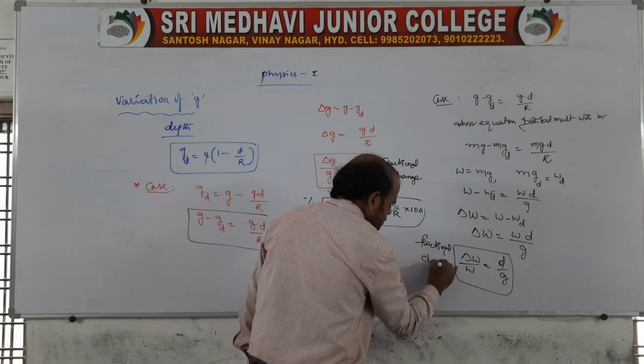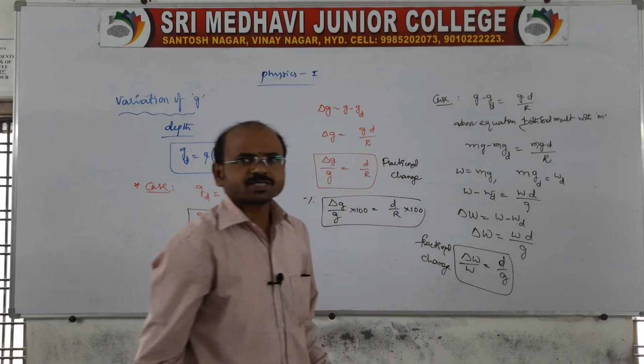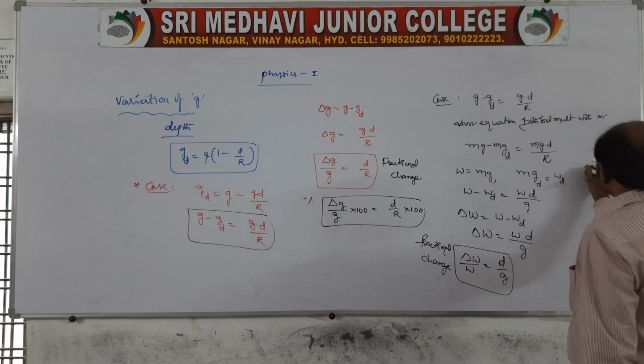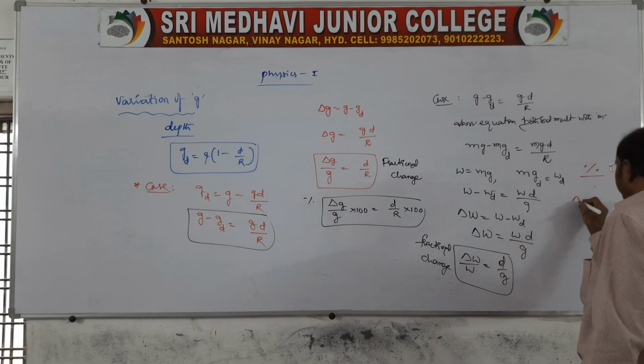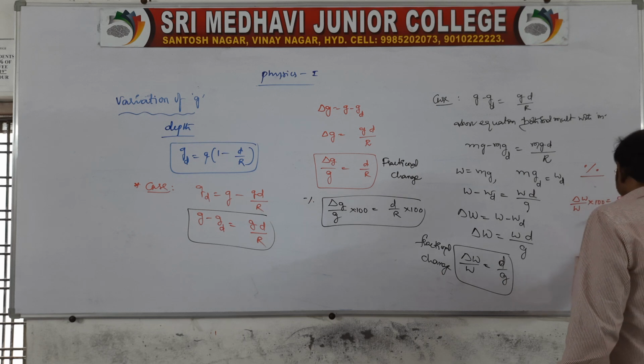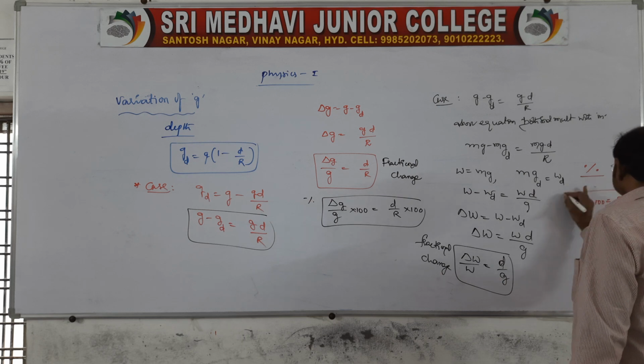Clear? This is about the fractional change. Sir, what about the percentage change? Of course, the percentage in the sense is you multiply with 100. Delta W by W into 100 is equal to d by R into 100.